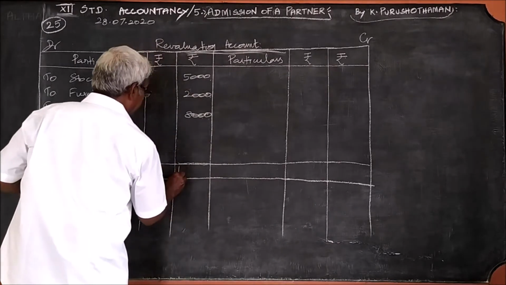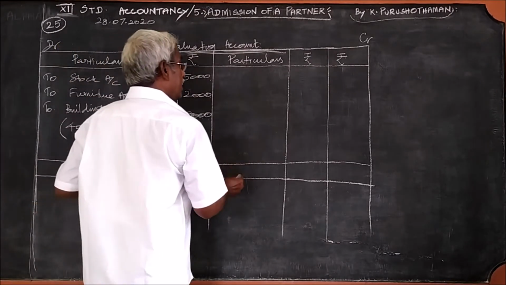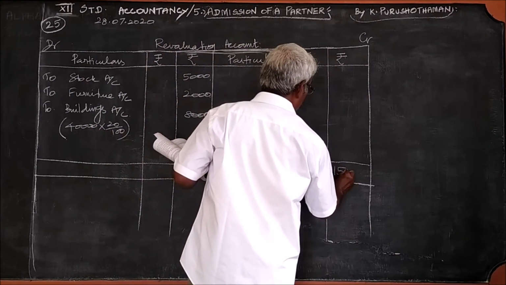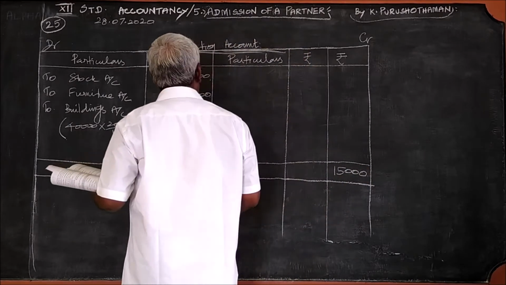Here total 15,000. Here on the credit side there is nothing. You can write 15,000. So it is totally a loss.